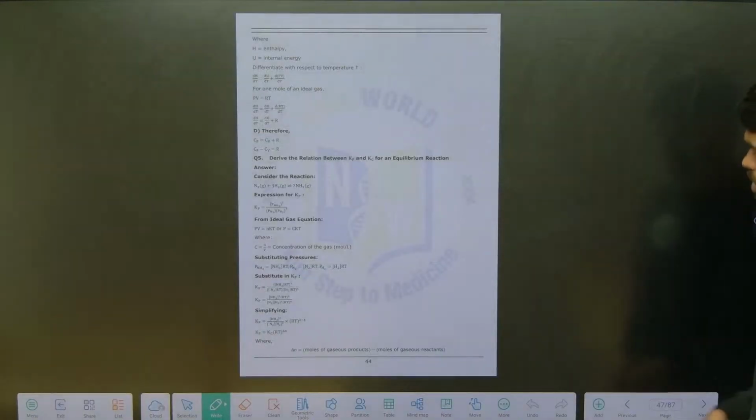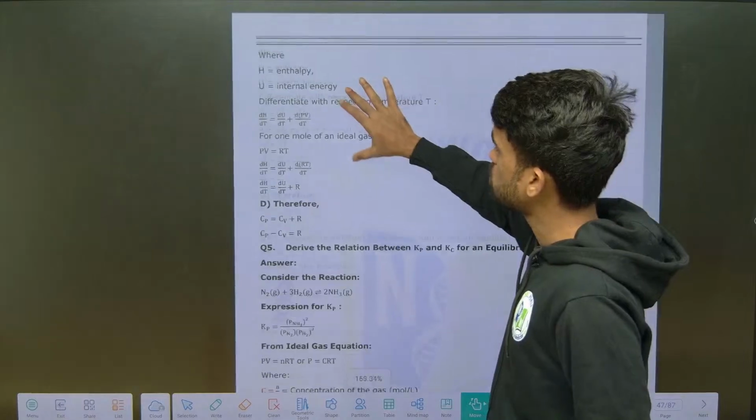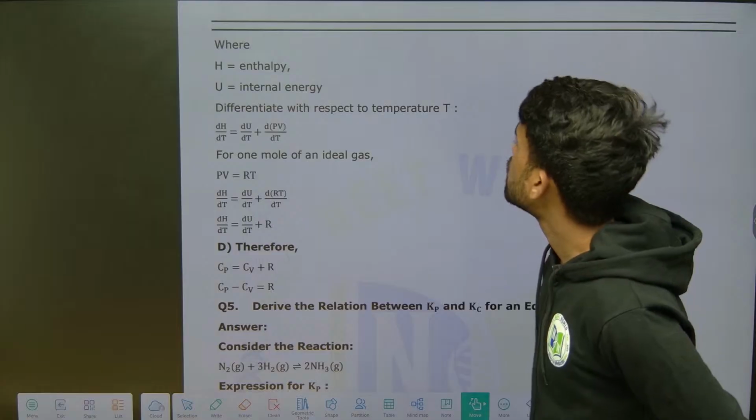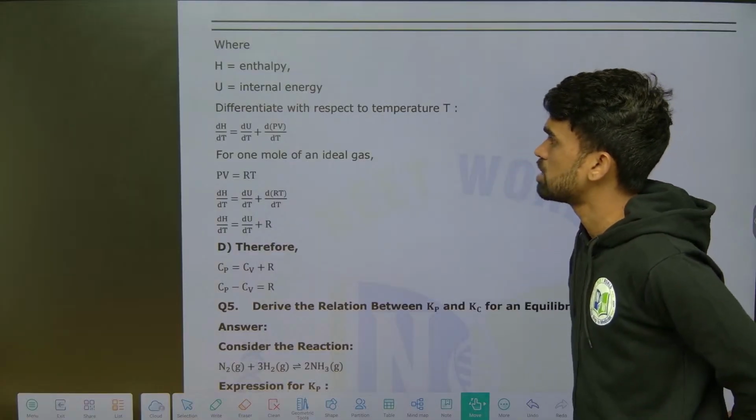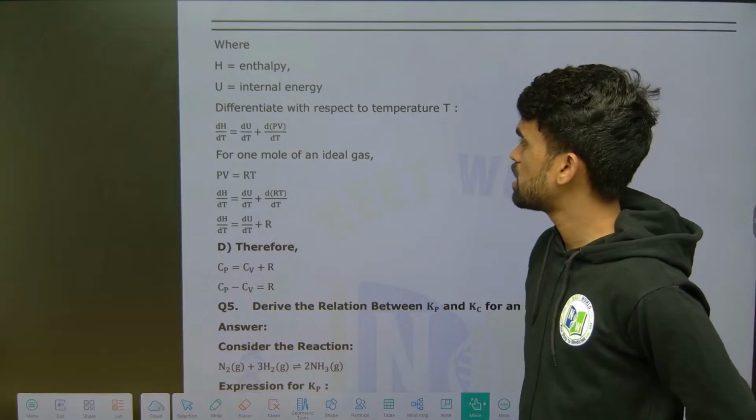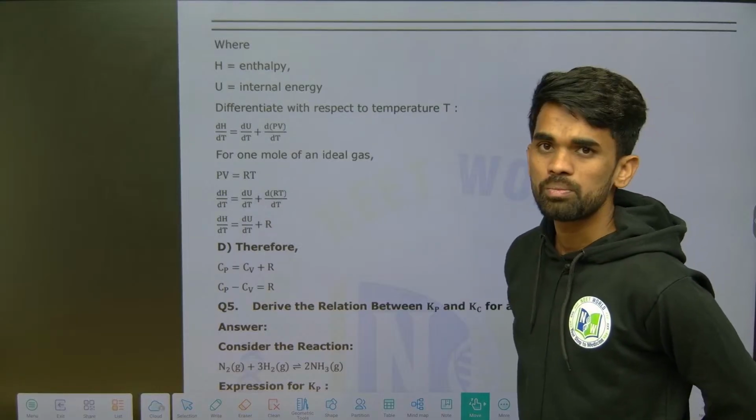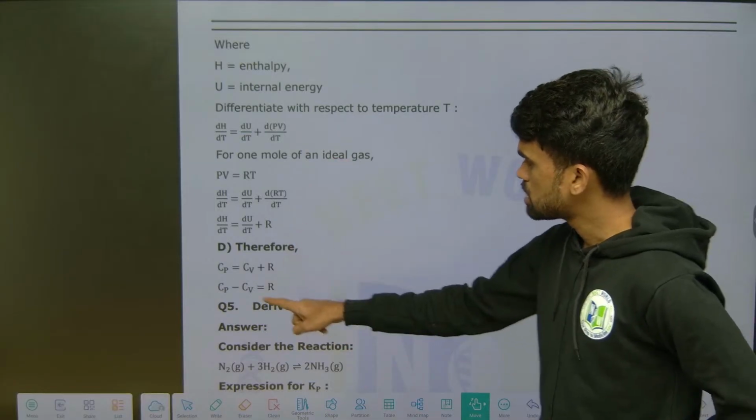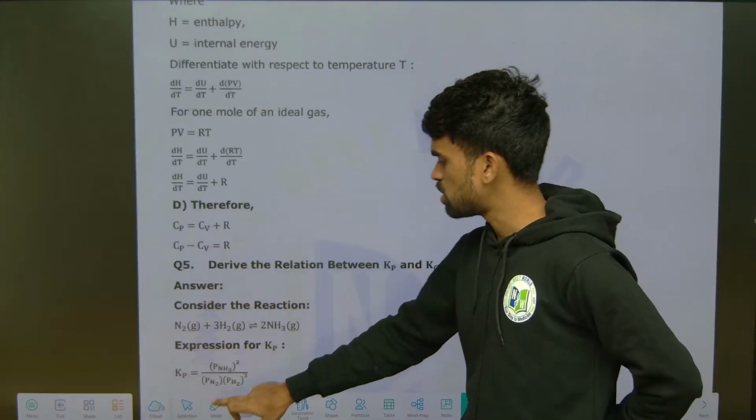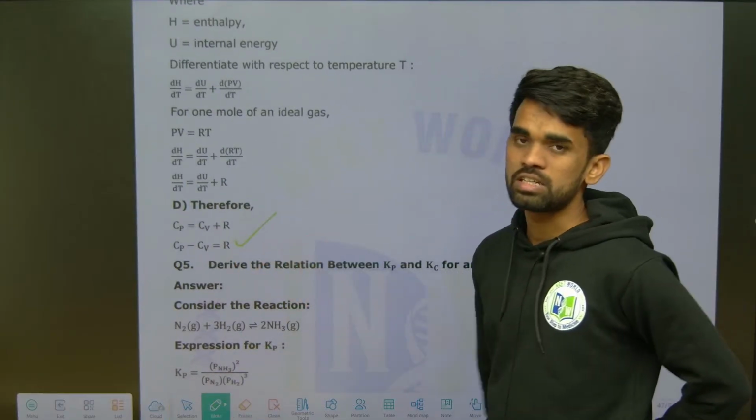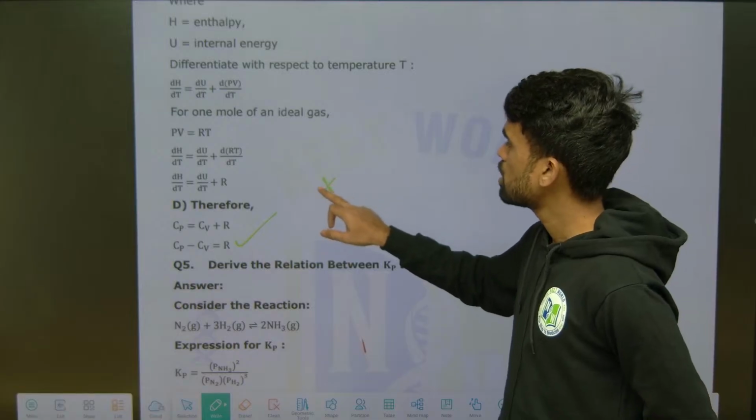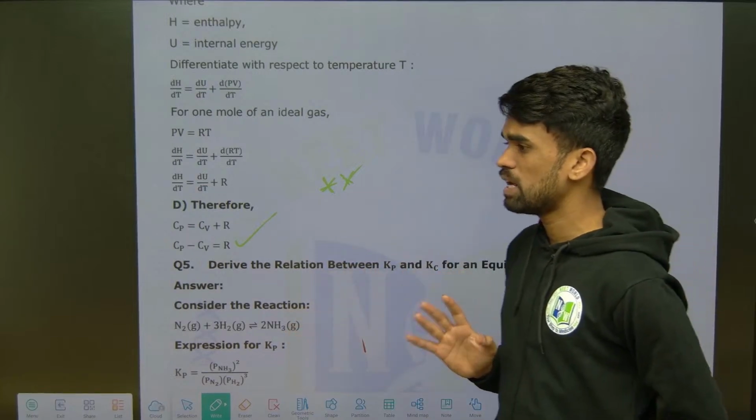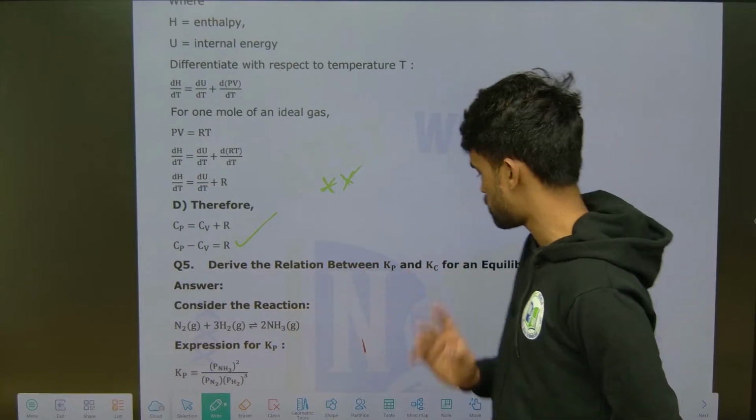I will be providing you the same derivation in the book also. Here, H means enthalpy, U means internal energy. Differentiate with respect to temperature, so dH by dT equals dU by dT plus d(PV) by dT, as we mentioned in the previous discussion. Finally you get Cp minus Cv equals R. So this is our discussion on heat capacity terms. This is also an important question. The Hess law question and the Cp Cv relation question are important things you need to focus on for your IPE exams.